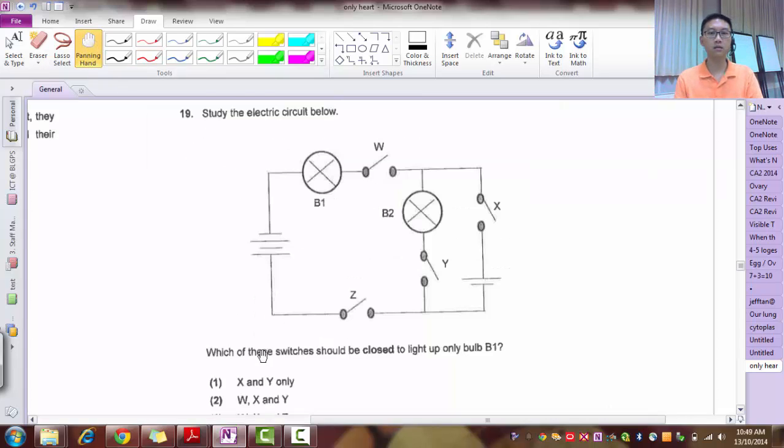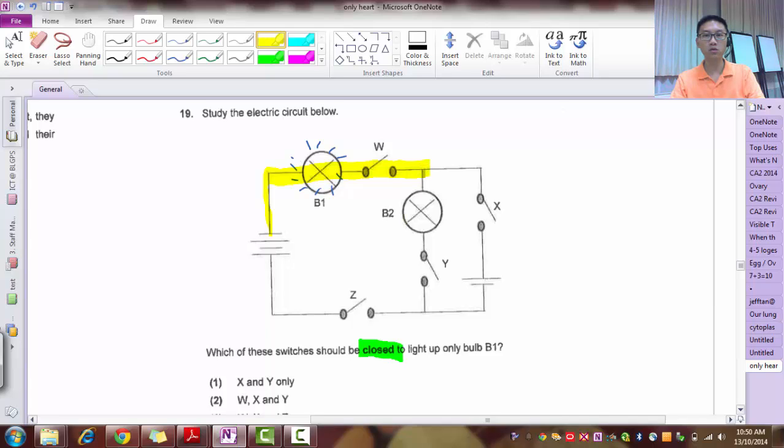Right, question 19. Which of the switches should be closed to light up B1 only? Okay, so I only want to light up bulb B1. So I only want this to light up. Alright, so which switch should be closed? Okay, so let's trace the electrical path. That's one good way to help. So I want this to light up. So W must be closed.